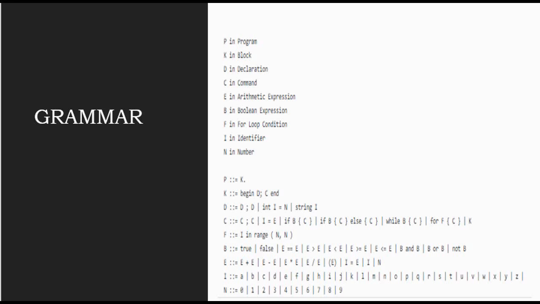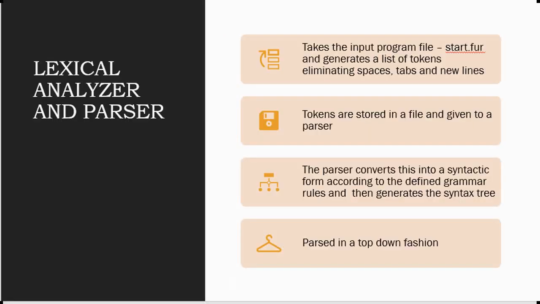And moving on to the next, we have lexical analyzer and parser. The input program file starts with a start dot, which generates a list of tokens and eliminates spaces, tabs and new lines, everything, and generates the list of tokens.